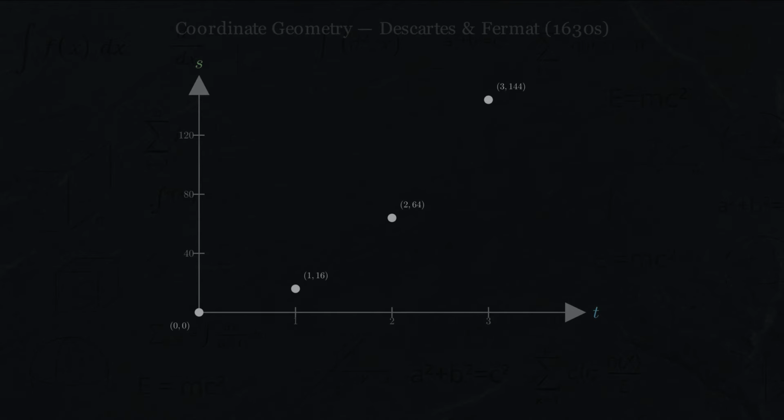When t equals 1, s equals 16. That's the point 1, 16. When t equals 2, s equals 64. When t equals 3, s equals 144. Now connect them with a smooth curve. This curve is called a parabola. Every single point on this curve represents a moment in time and the distance fallen at that moment. The curve contains infinite information, every possible t value, every possible s value, all visible at once.